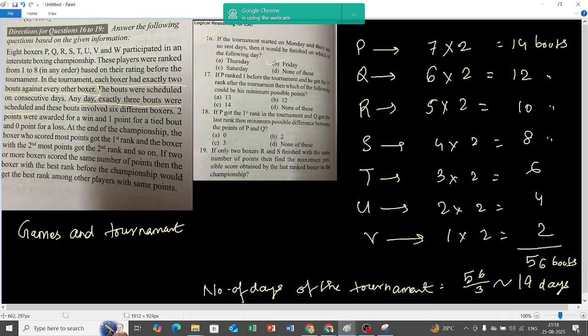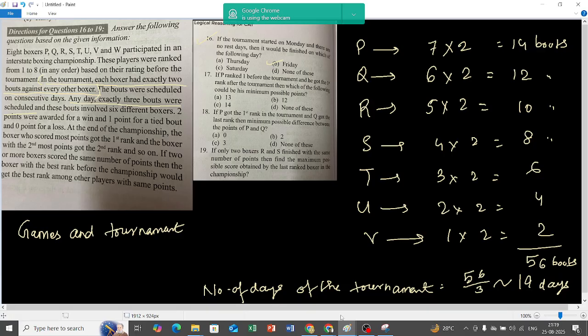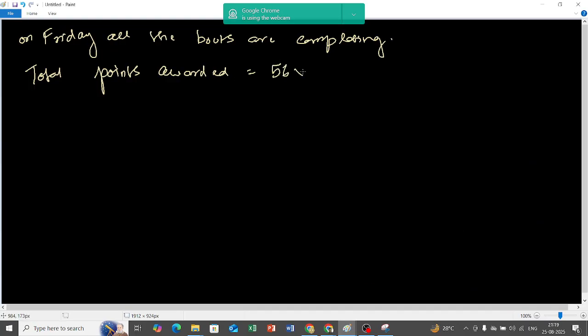Different boxers. 2 points are awarded for a win, 1 point for a tied bout, and 0 points for a loss. So someone is winning, someone is losing, like this it is going. So what is the maximum point that is awarded for a tournament? The total points awarded is how much? How many bouts are there? 56. So 56 into 2, that is 112 points, right? This is the total number of points assigned.